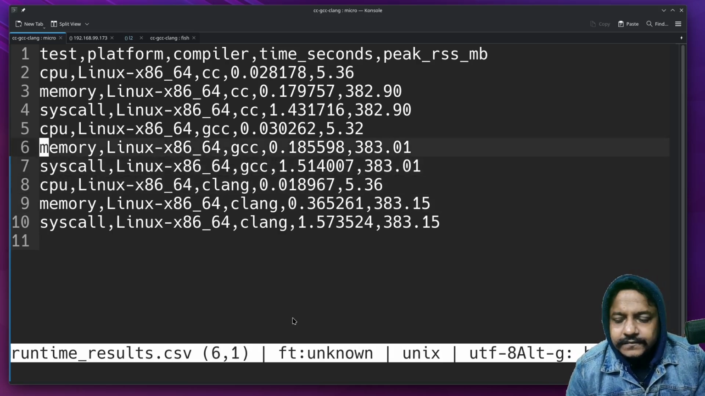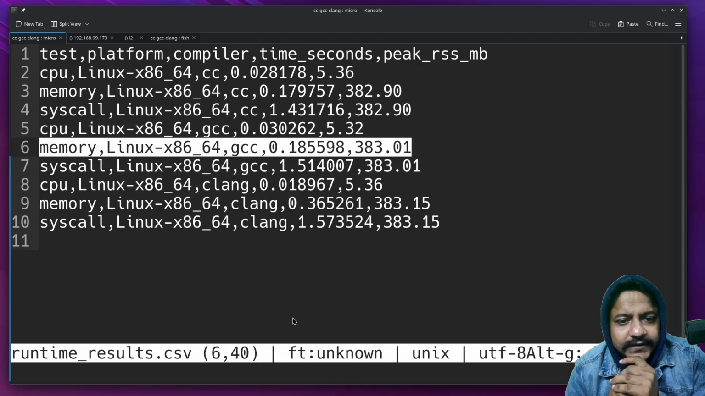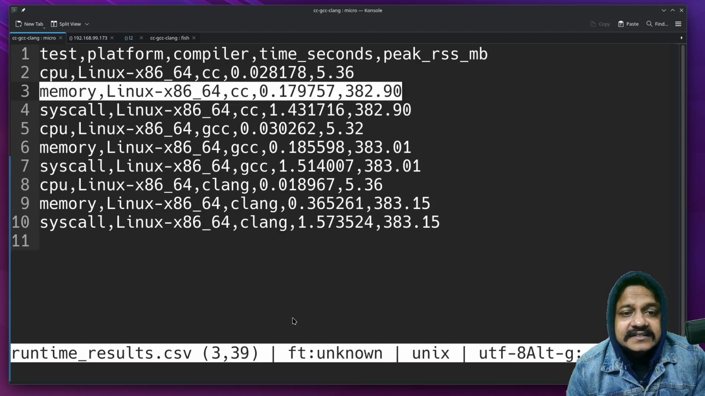For Clang, for memory it is 0.18. In terms of memory usage, GCC beats each and every one. No, as I see, in terms of memory usage, CC beats them all, but in a very marginal way.